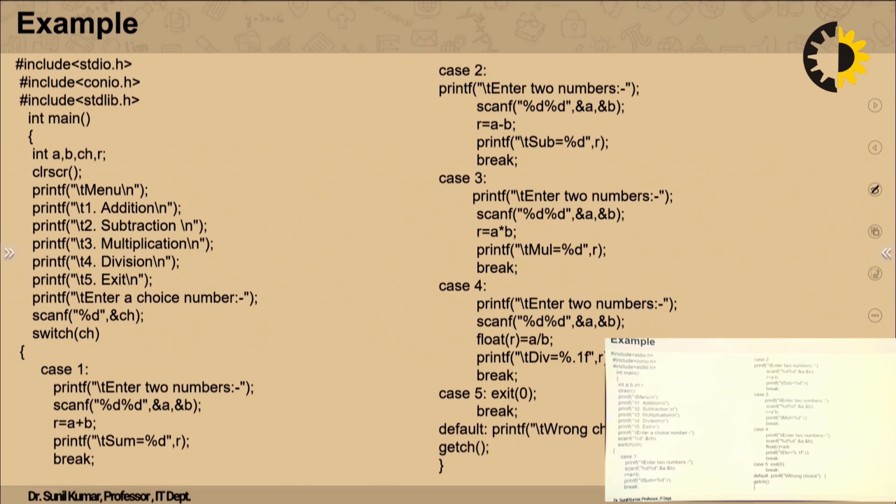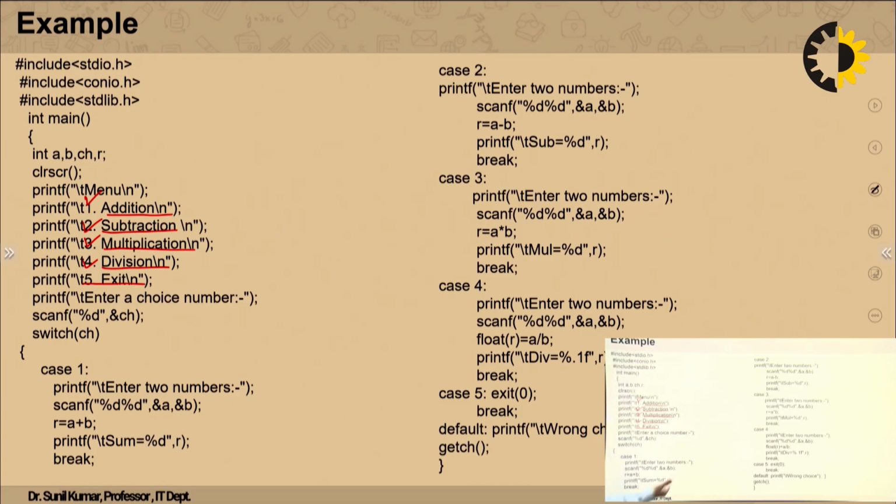Now this is the simple program for the simple calculator, and in this calculator what we are trying to do, we are simply doing the addition of 2 numbers. We are doing subtraction, we are subtracting one number from another number. We are multiplying 2 numbers, we are dividing one number from another number, and we are taking this as case 1, case 2, case 3, case 4. If we are choosing other than these 4 numbers, then program will come out. So that we have put as a default case, that is case 5.